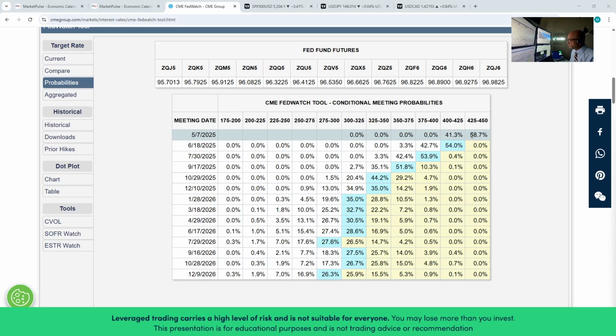At the moment the expectation dropped down to 58% that rates will be unchanged, and now we have 41.3% expecting a 25 basis point cut for the upcoming FOMC meeting on May 7th.